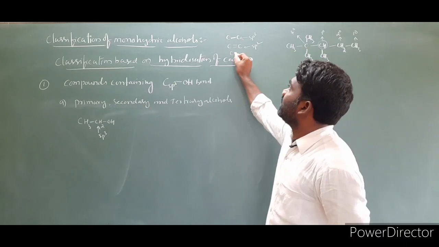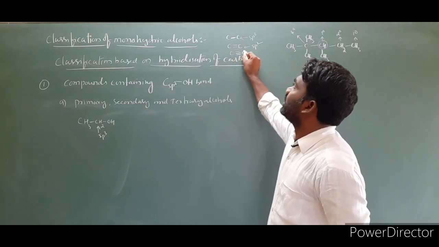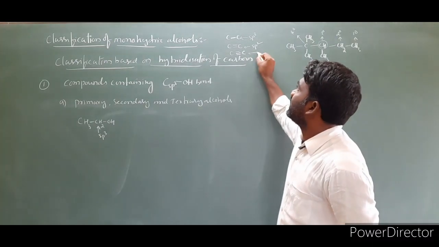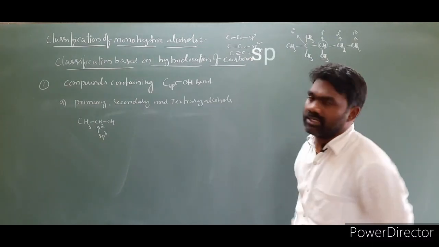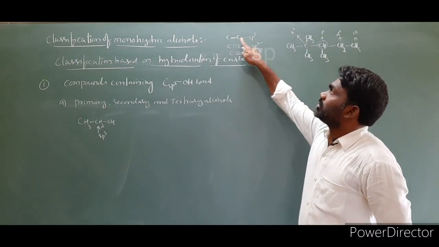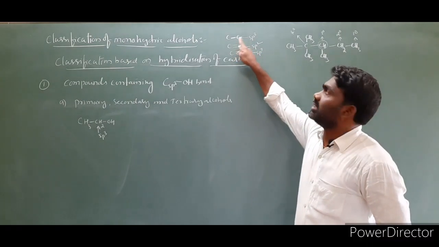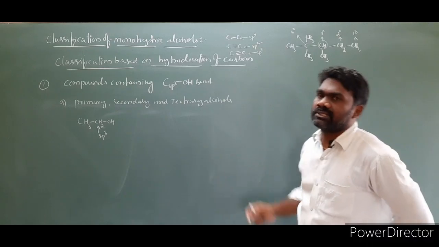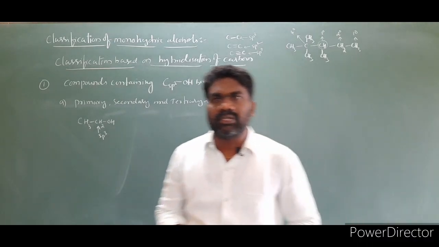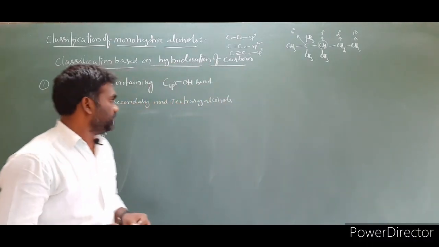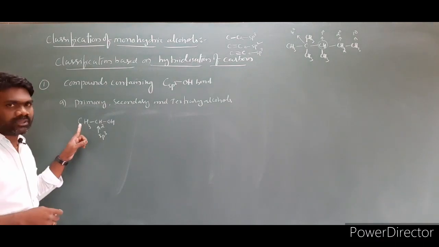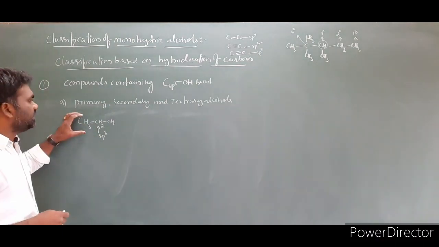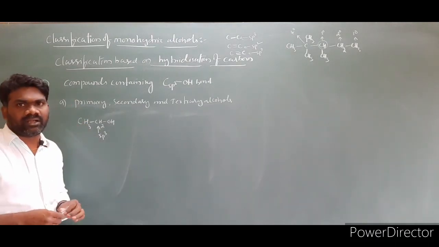And if the carbon is attached to a triple bond, this carbon is sp hybridized. A carbon with only single bonds is sp3, with a double bond is sp2, with a triple bond is sp hybridized. Now coming to this case, this carbon has only single bonds, so it is sp3 hybridized. This is a primary alcohol.